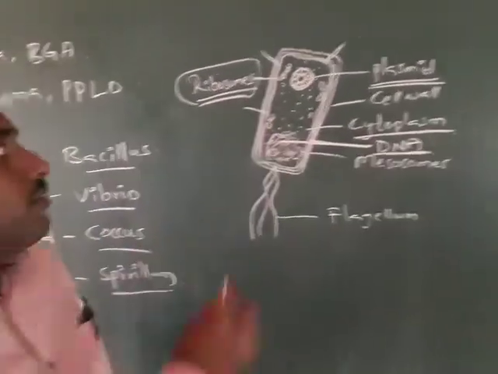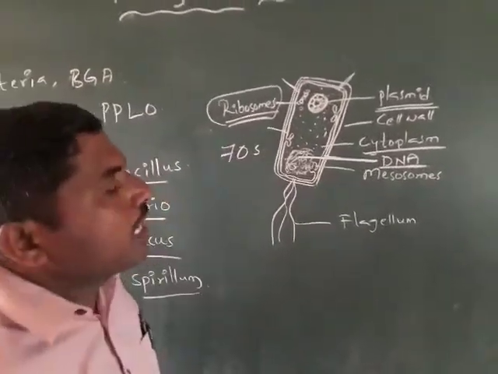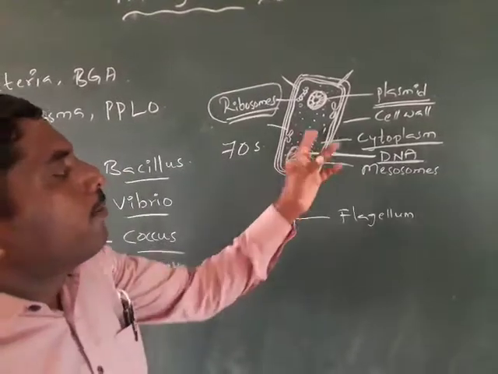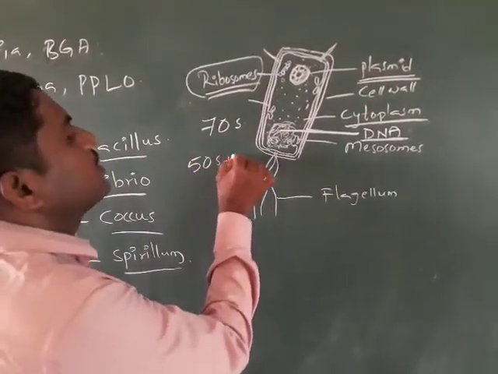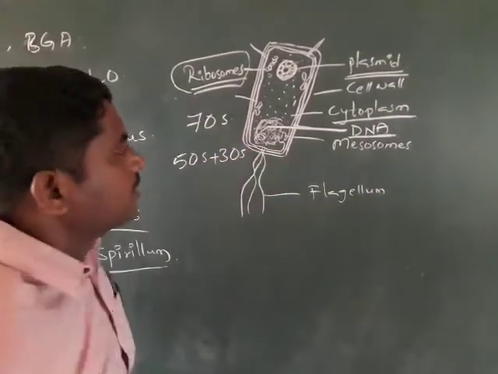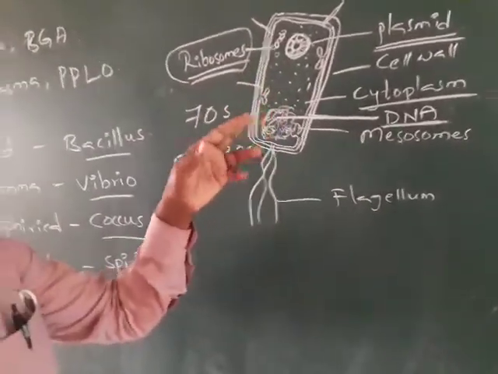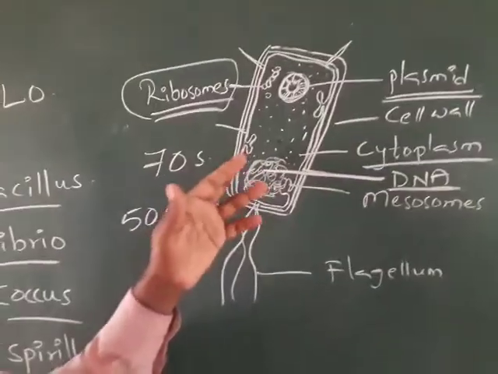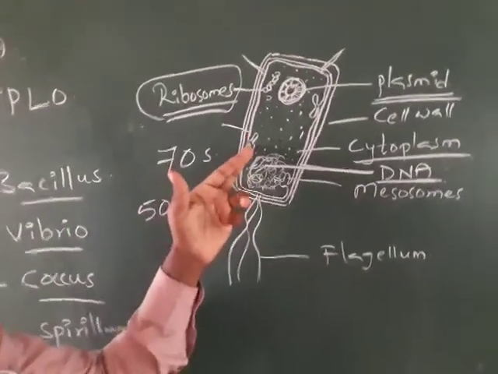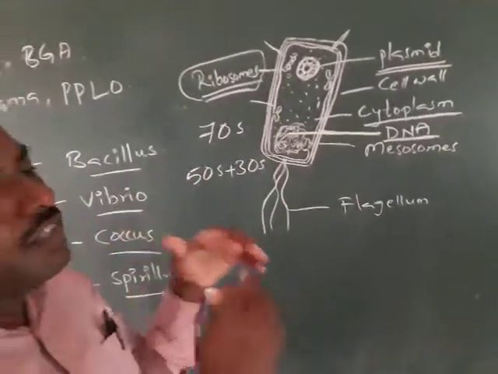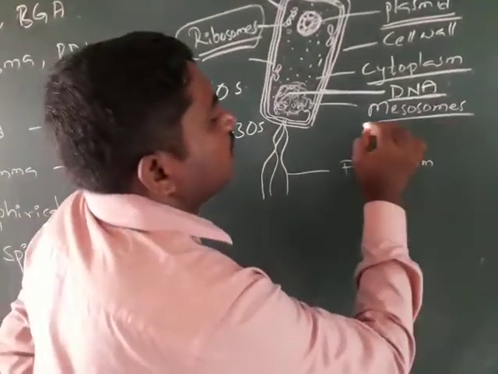Which type of ribosome? The 70S type of ribosomes are present in the bacteria, which are made up of 50S plus 30S subunits. And the inner membrane of these bacteria, which is the plasma membrane, is extended and infolded. That is called the mesosomes.